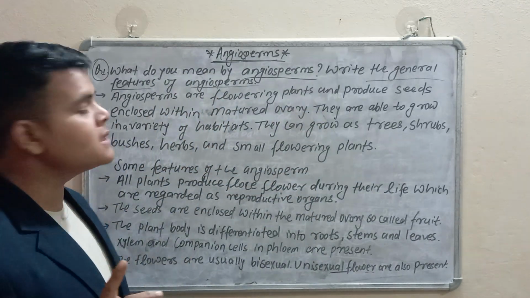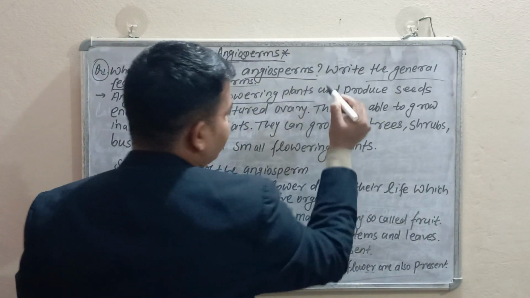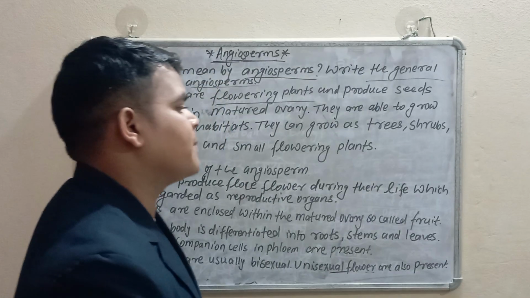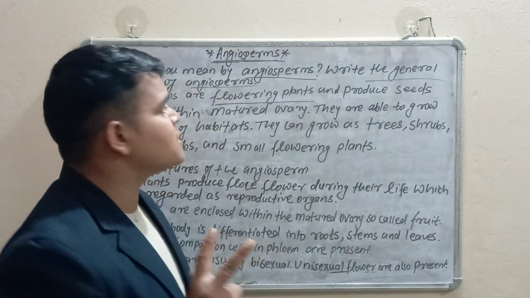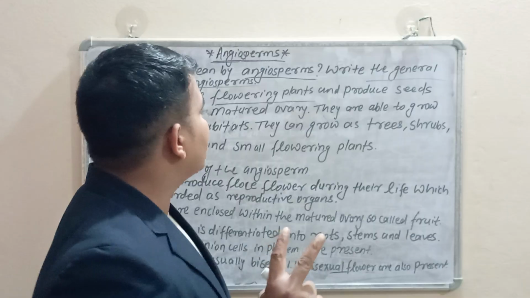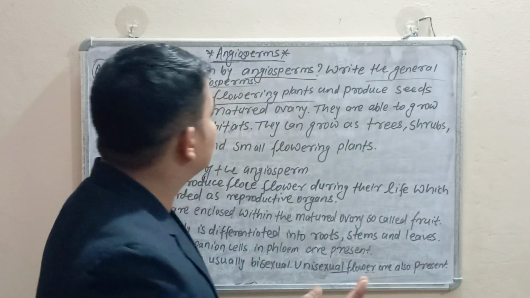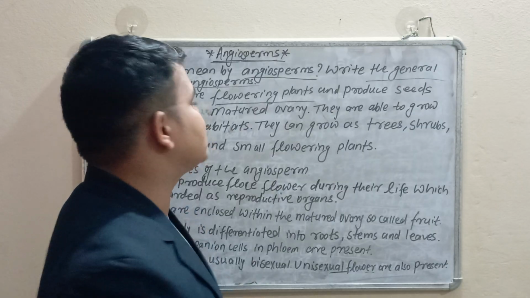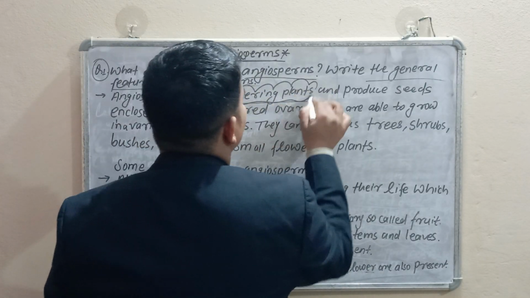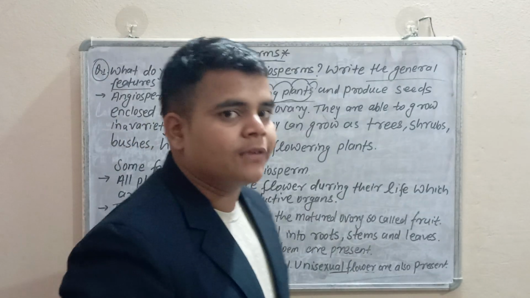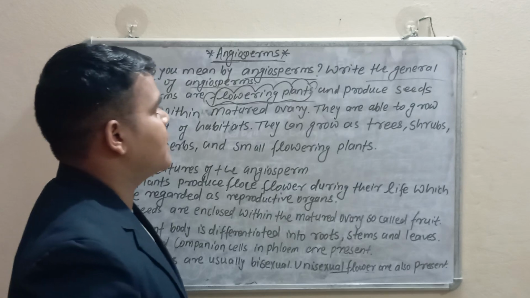Very important questions. So, look here. Angiosperms are flowering plants. Plants are also divided into two types on the basis of bearing flowers: flowering plants and non-flowering plants. Those plants which bear flowers are called flowering plants, and those plants which do not bear flowers are called non-flowering plants.